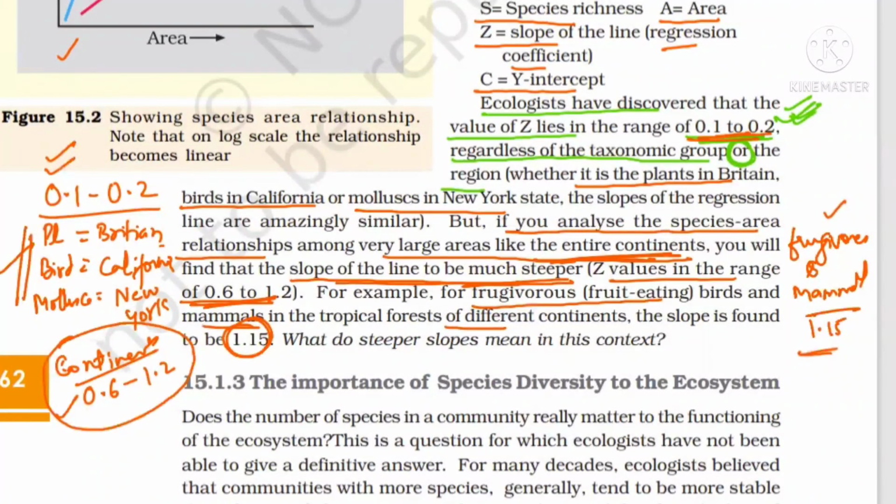So I hope in this video, latitudinal gradient and species-area relationship, this much of the topic is clear to you. In the next video, we will discuss the importance of species diversity. Thanks for watching it.